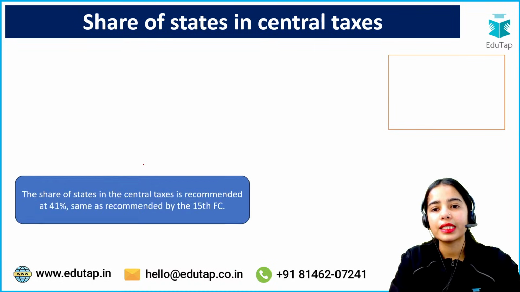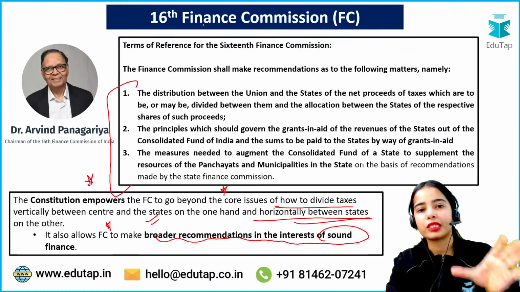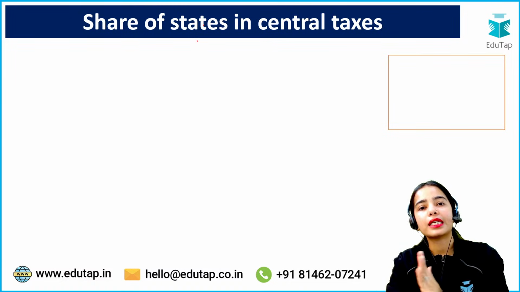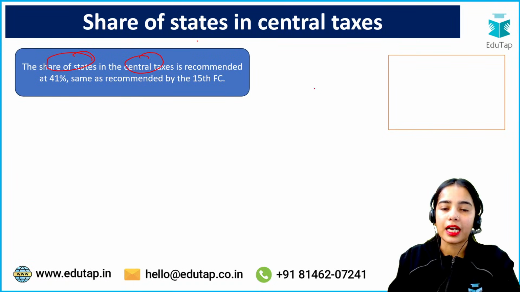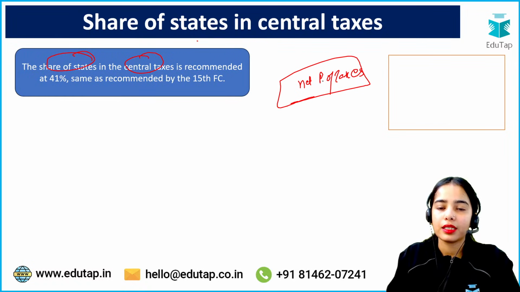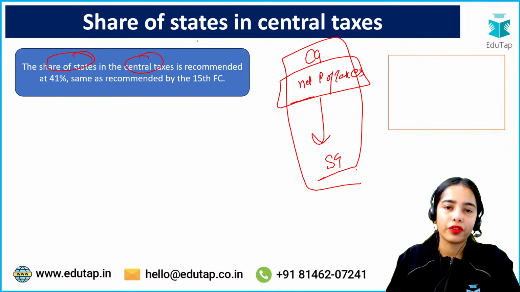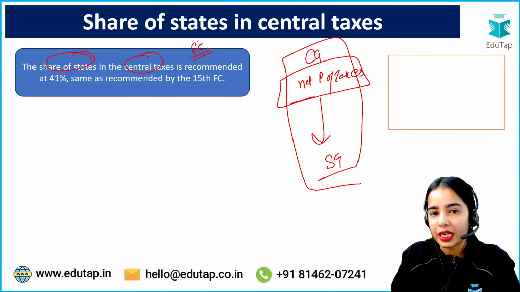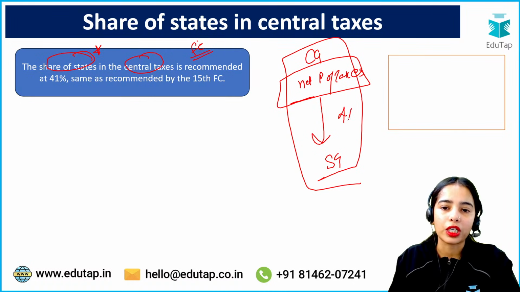Now, share of states in central taxes. So now we have understood the terms of reference. Coming forward to the share of states in the central taxes, that means from the net proceeds of taxes, from the central government to the state government, the recommendation provided by the Finance Commission is that the share of states in the net proceeds of taxes will be 41%.